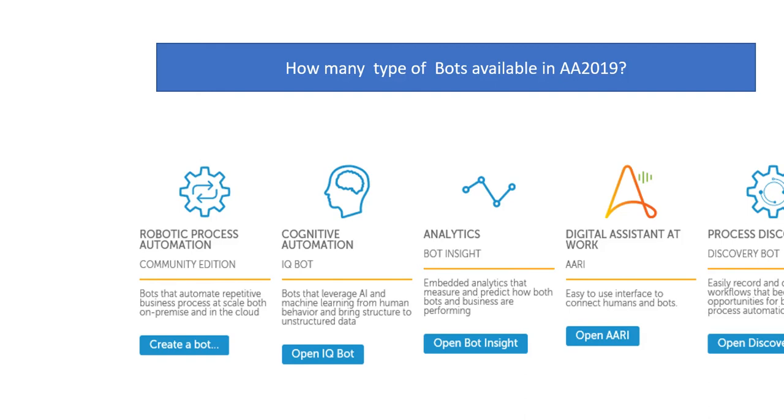IQ Bot is nothing but an AI and machine learning type of learning instance. We have to give the input as structured or unstructured images or scanned images, and it will give us the output as text. So that is IQ Bot through a learning instance.